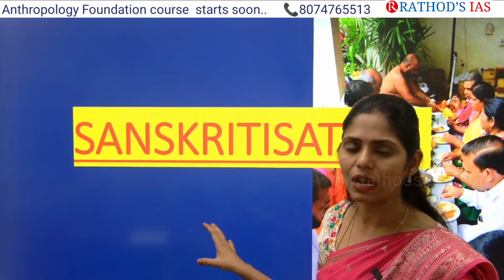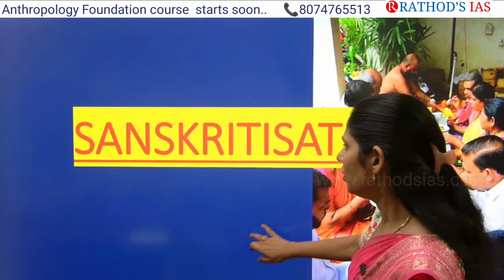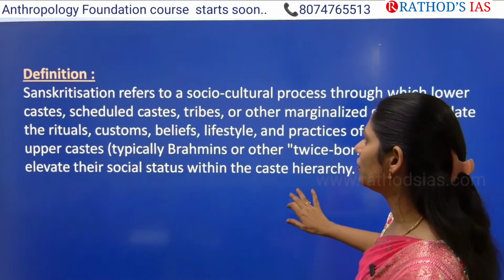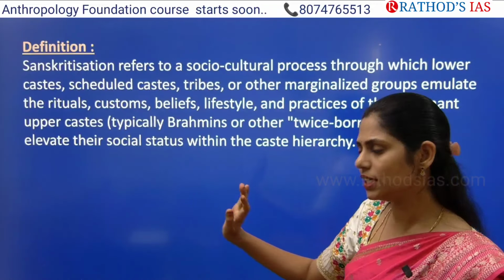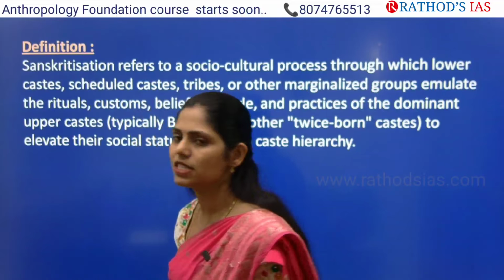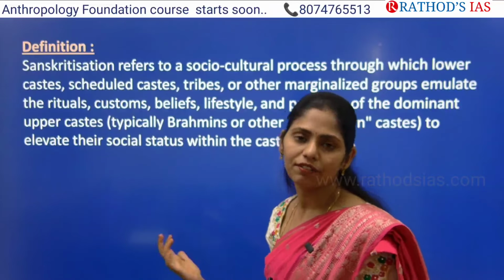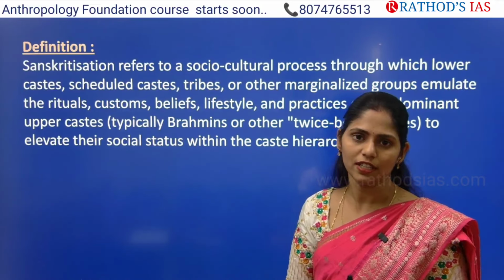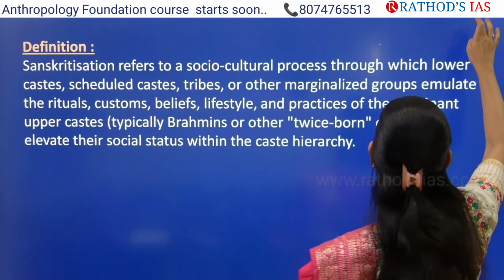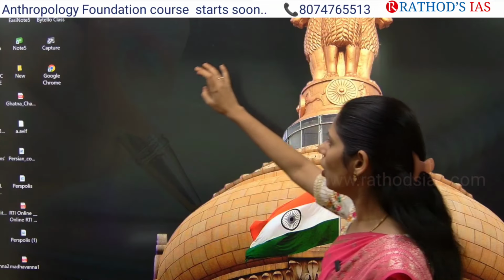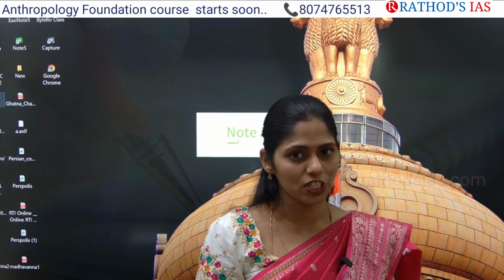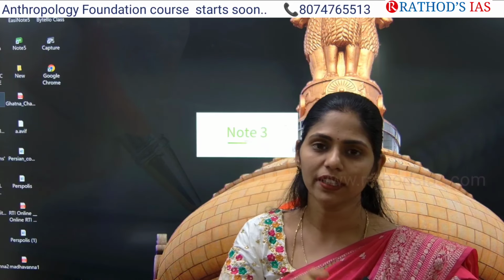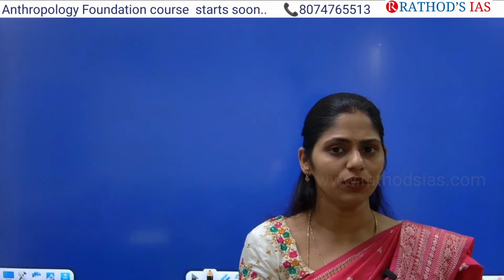Okay, now let us see about Sanskritisation. First of all, let us see the definition of Sanskritisation. Before seeing this, let us see the concept of different castes in our society, guys. As you all know, the caste system in India emerged during the ancient period, in the early Vedic period and later Vedic period.